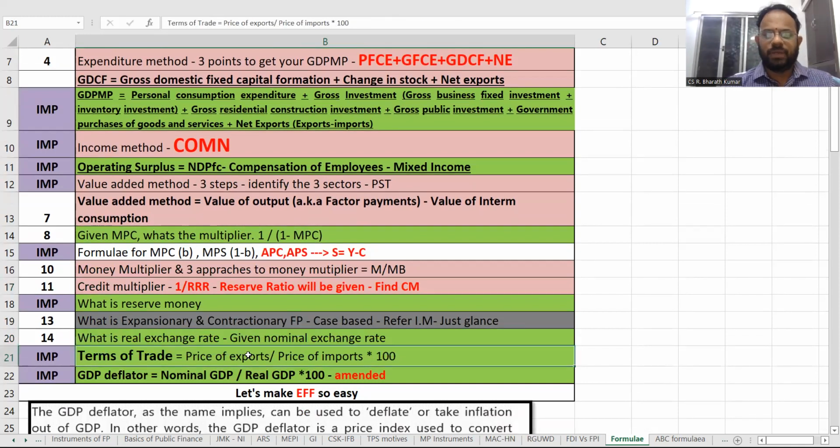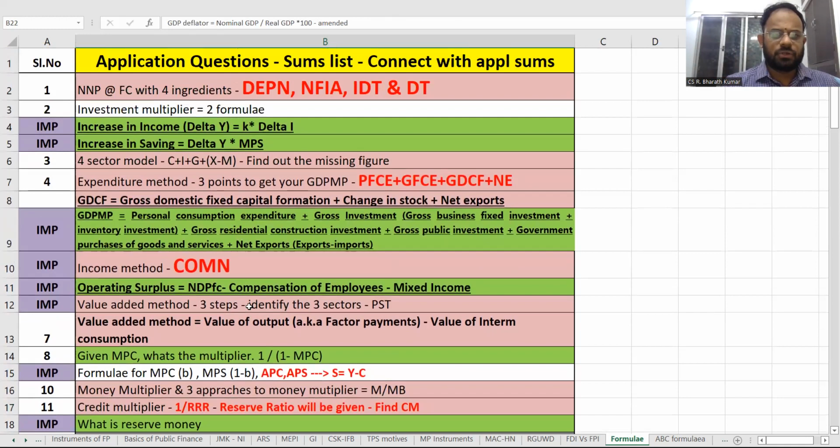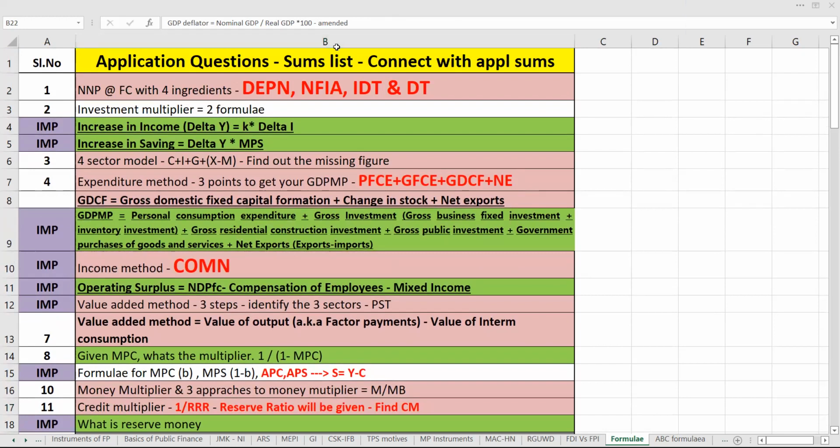Terms of trade is a new formula that's there. GDP deflator, they have added very recently. So that's going to be important. So please take down this. I'll show you very easily for some 2-3 minutes. Please glance at this and write it. Then I will scroll down because I've already explained this. So quickly take down this and then we'll go to the next level. I'll give you some 2-3 minutes to write, then I'll scroll down.